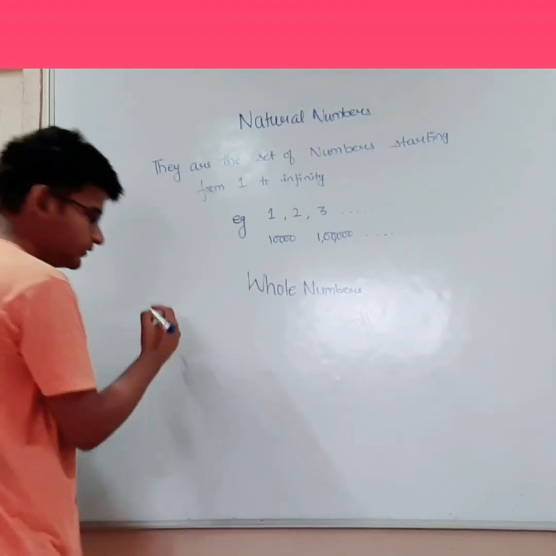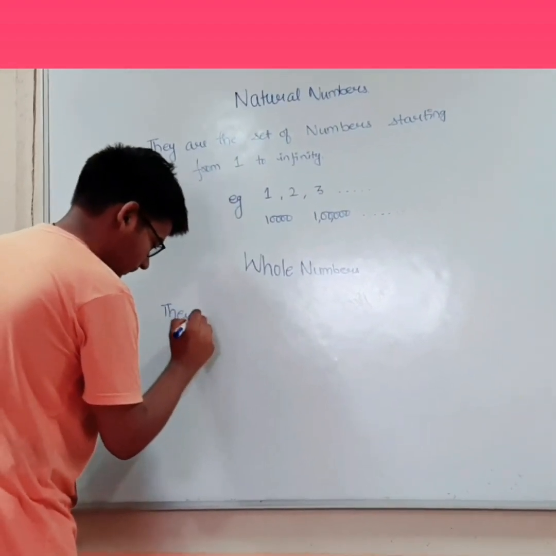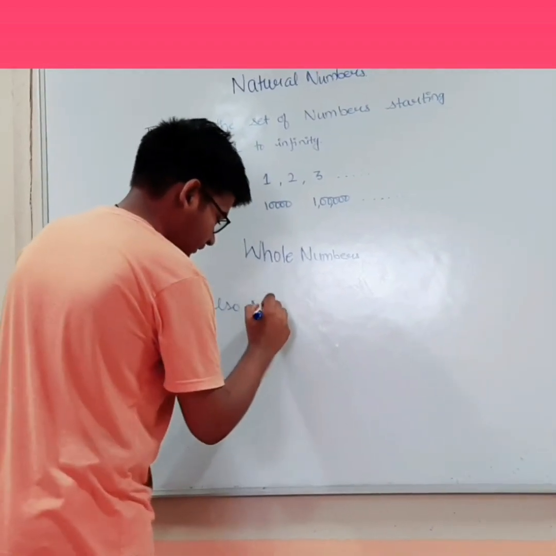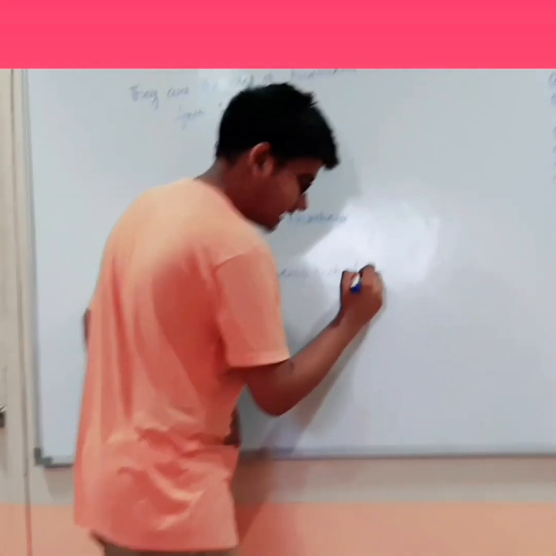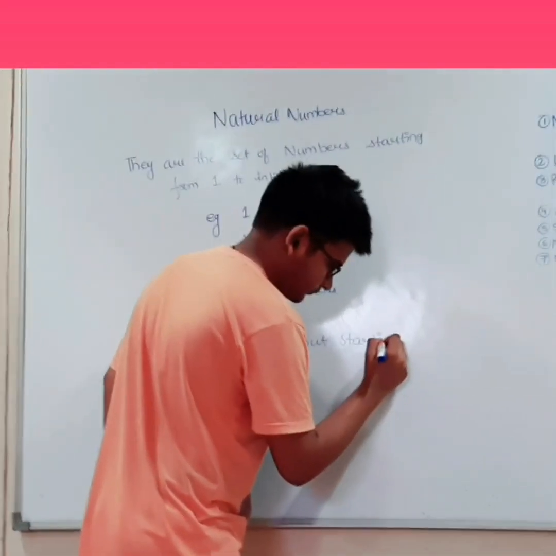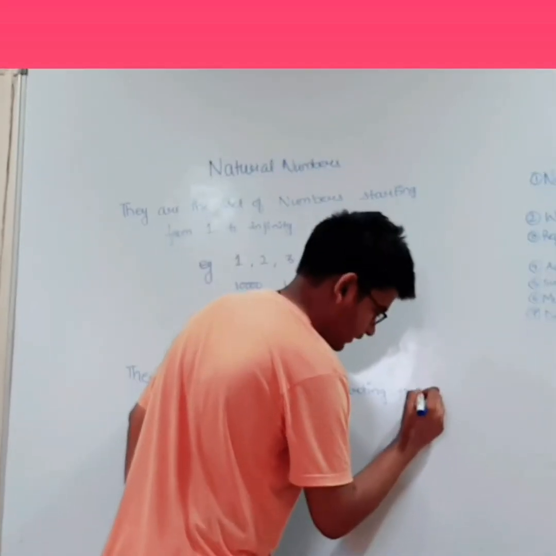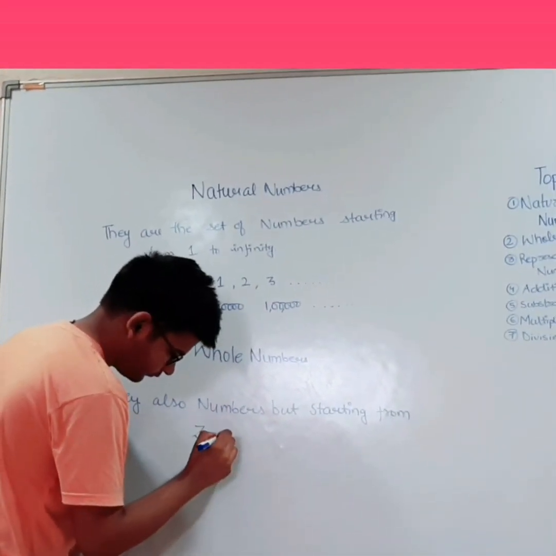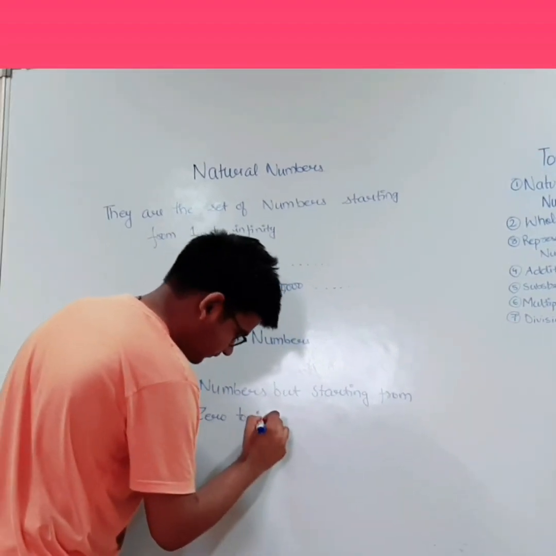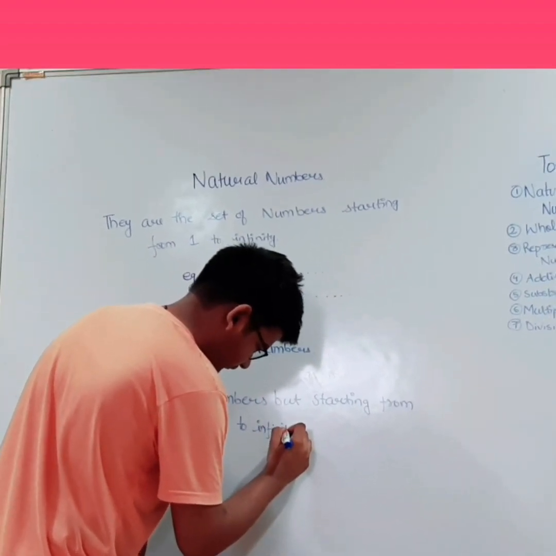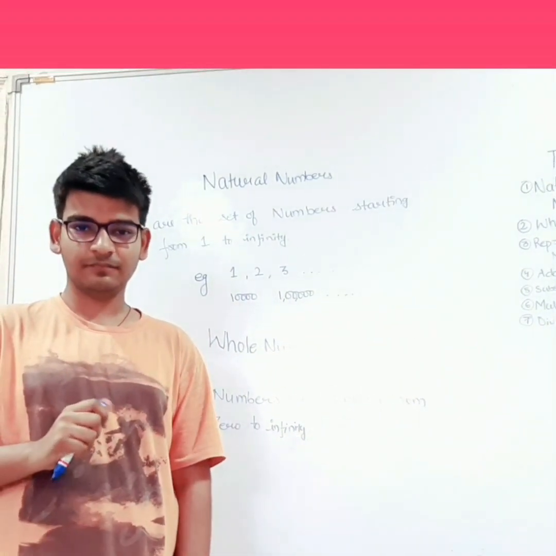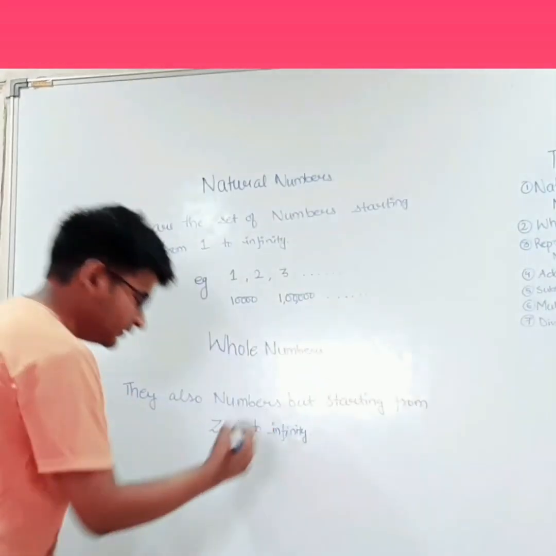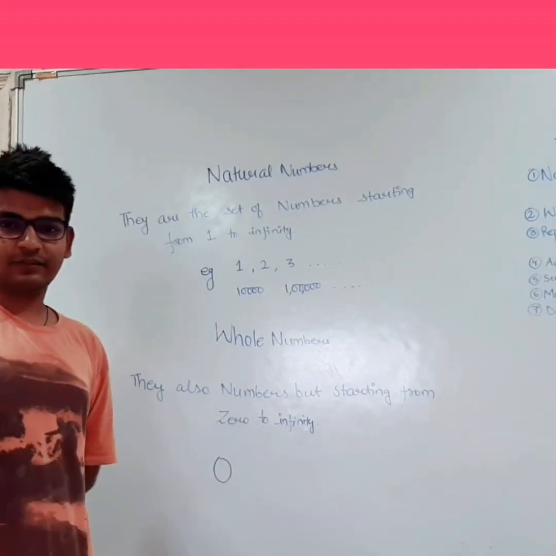Like natural numbers, they are also numbers, but starting from 0 to infinity, i.e. every natural number is a whole number, but every whole number is not a natural number, because in whole number there is an additional number known as 0.